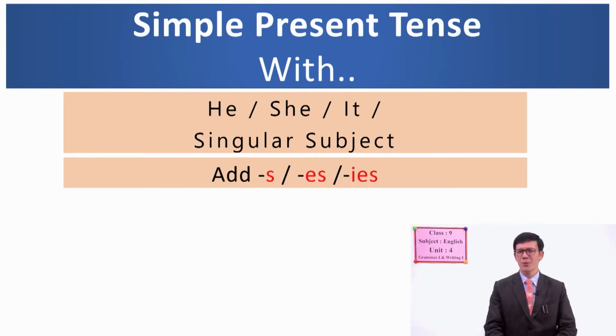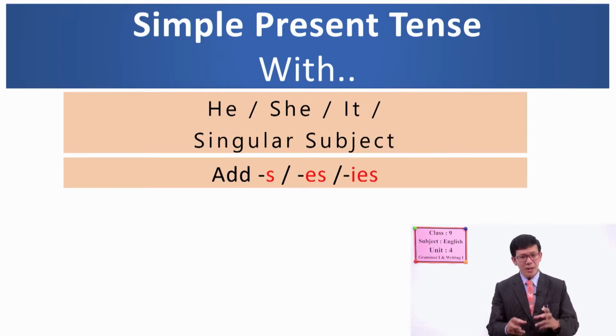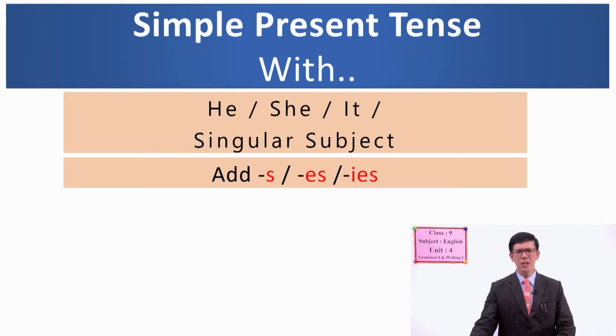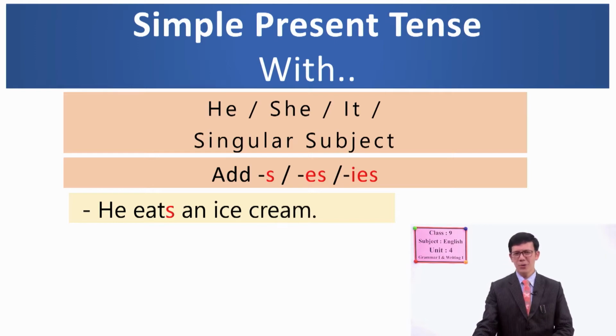Let's see now simple present tense with singular subject. How do we use simple present tense with singular subjects like he, she, it? You can notice over there. What can you see? Yes, we add s, es, or ies with a singular subject. Let's see how we use it. He eats an ice cream.